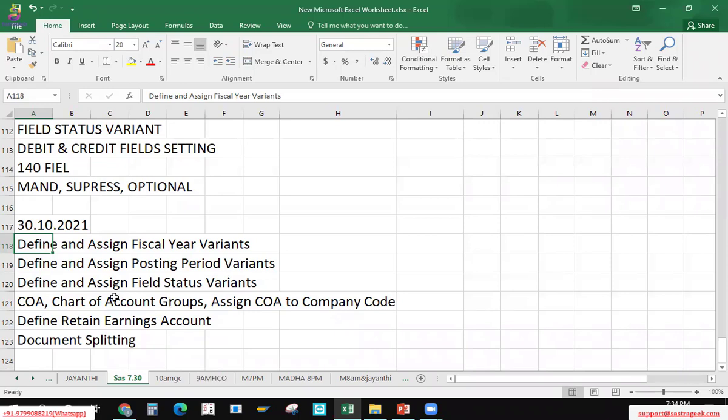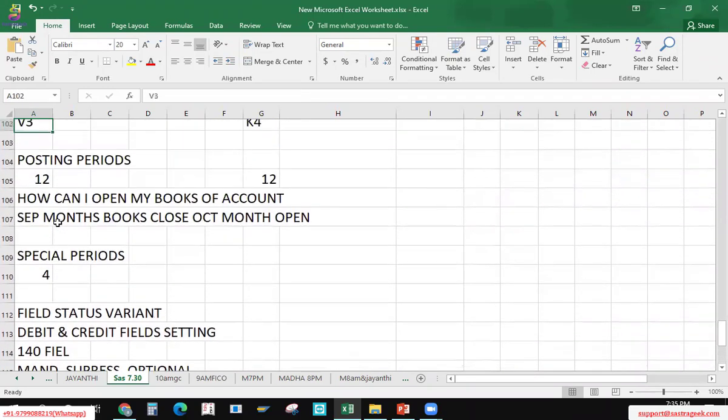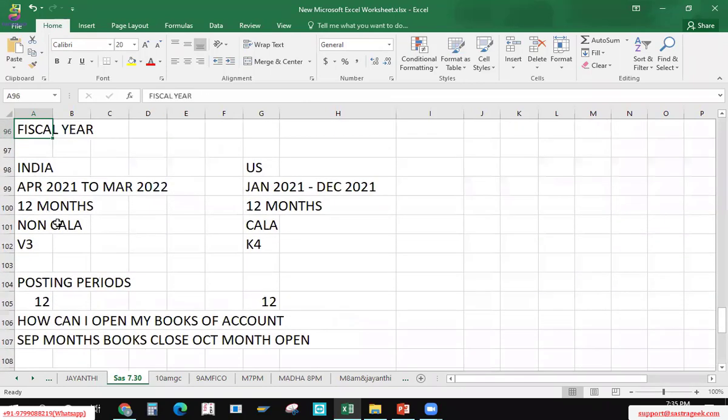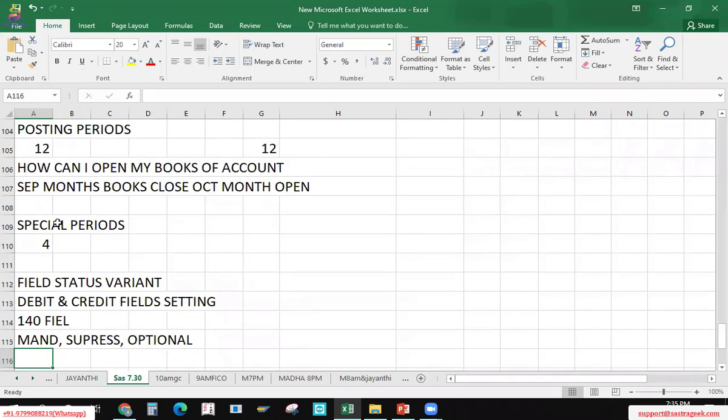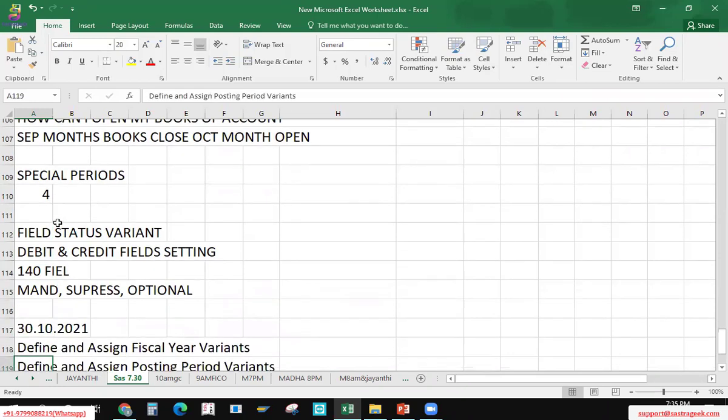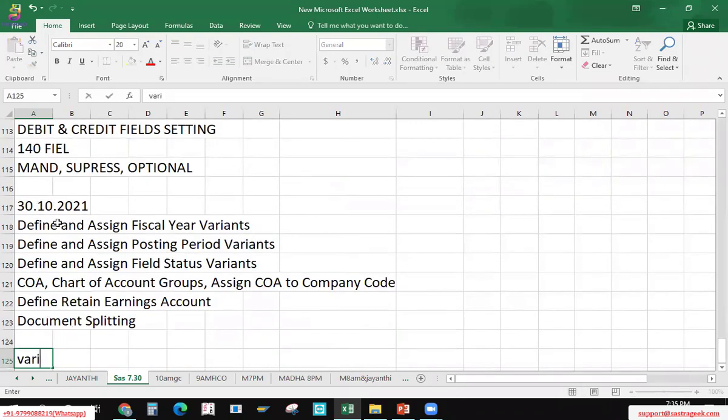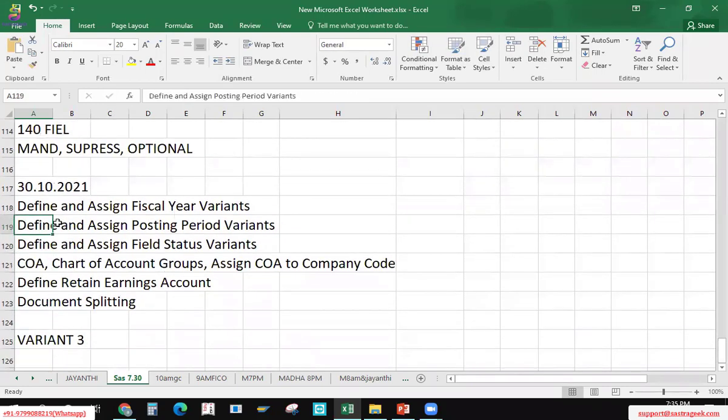So today we'll discuss about the topics we planned in the last session. We have only roughly discussed them, but not as hands-on and in detail. We'll discuss the fiscal year, posting periods, and then the field status variants. These are called variants. Three variants: fiscal year, posting period and field status variants. So the first one,